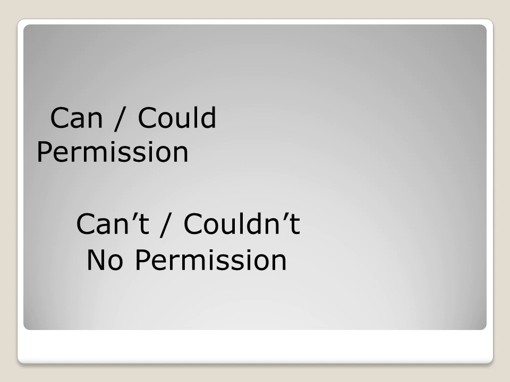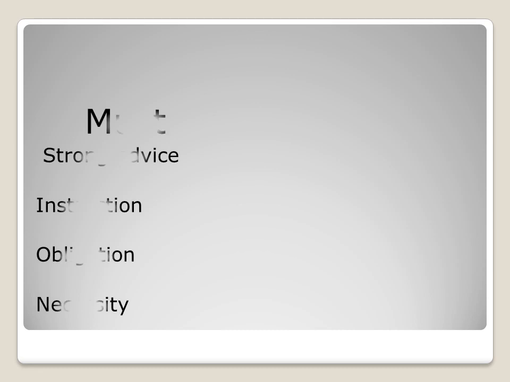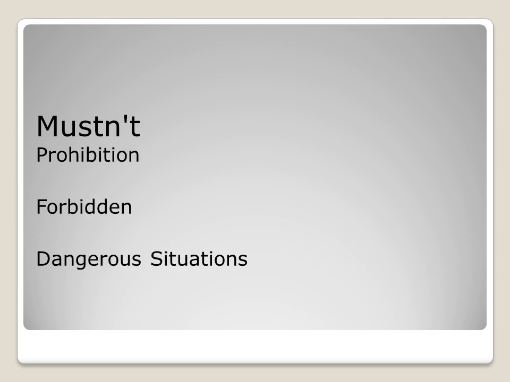Couldn't. So there is no permission given. He couldn't come late without the teacher's permission. So the permission is not given. Must, as I told you, for strong advice, for instructions, for obligations and necessity. Mustn't means it's prohibited, forbidden, or a dangerous situation.